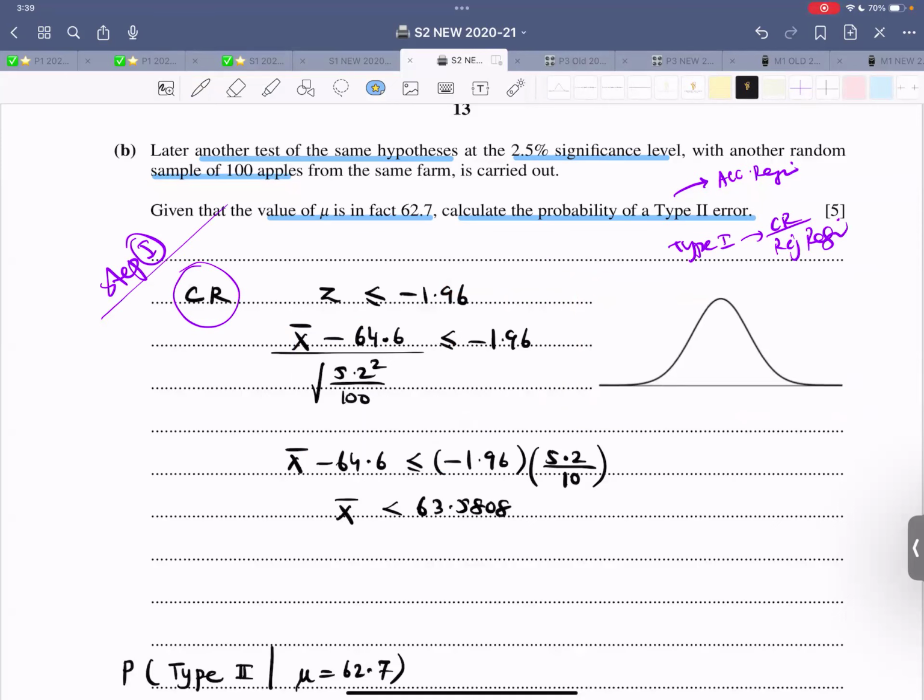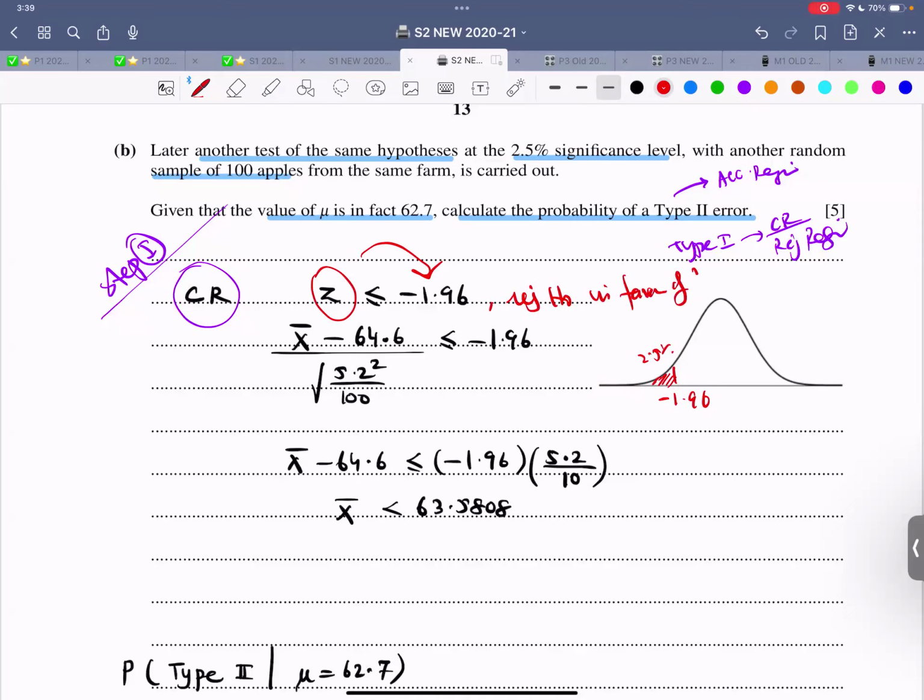It's a lower tail test for the same significance level. So this is the 2.5% significance level and the Z value is 1.96. That means if Z is inside the critical region, that is, Z is lesser than or equal to negative 1.96, we would reject H naught in favor of H1.